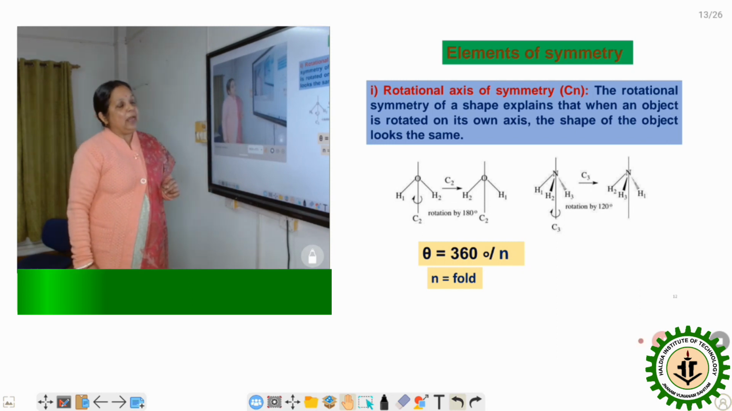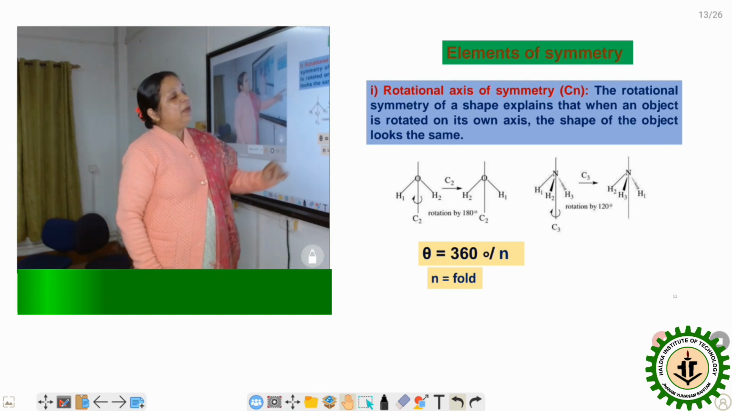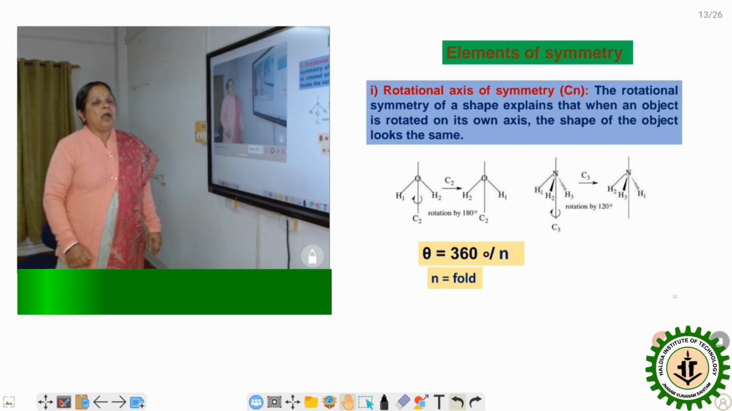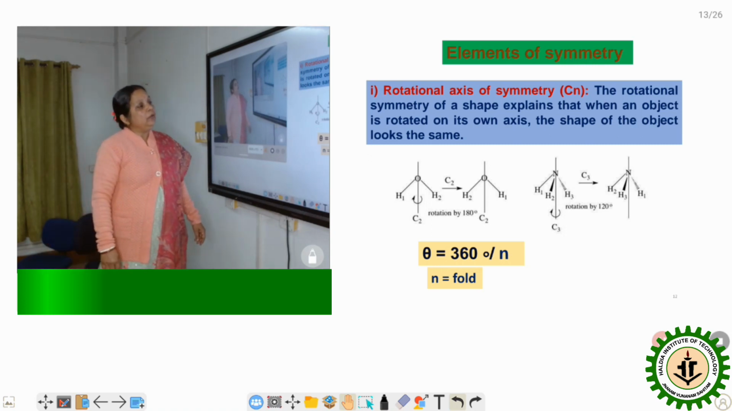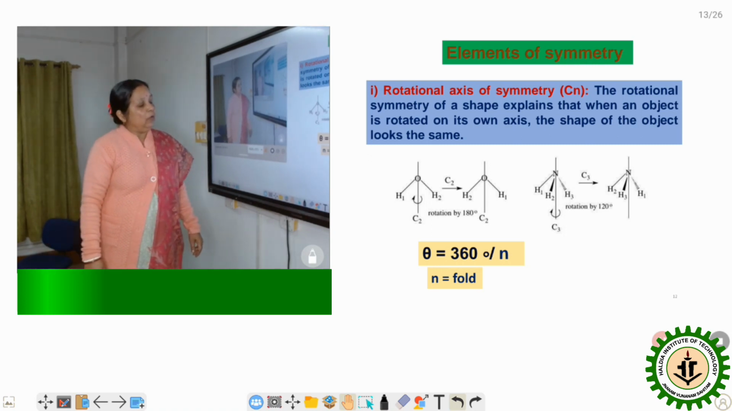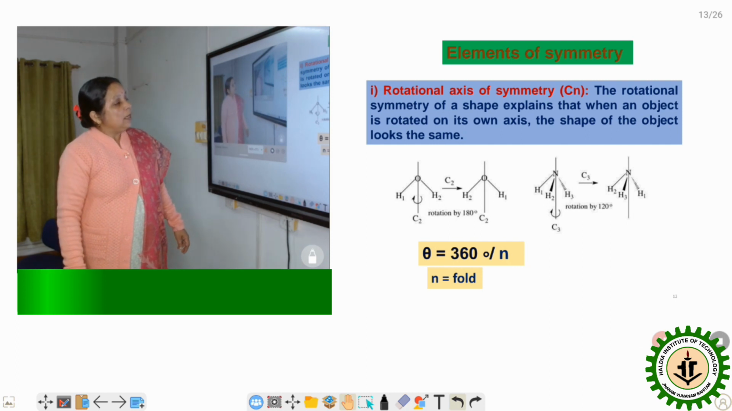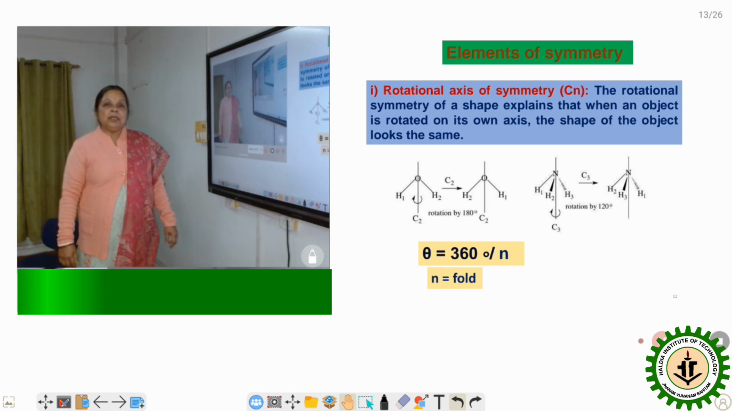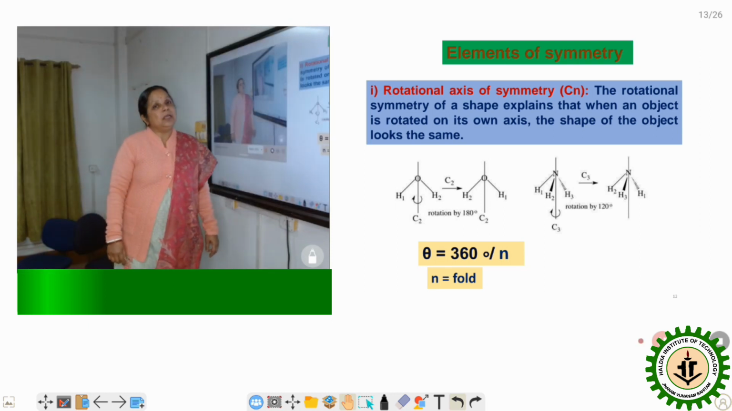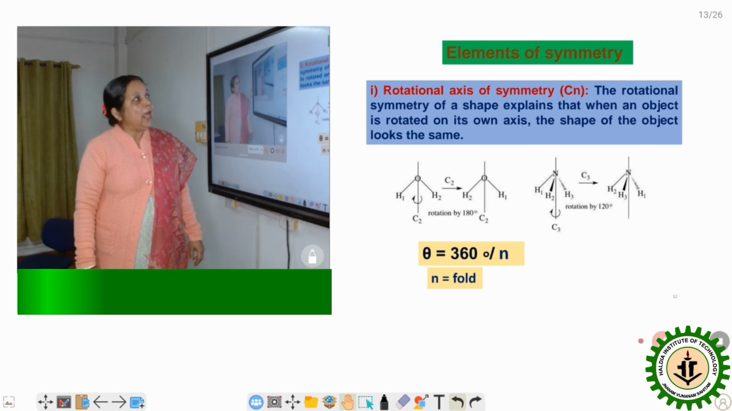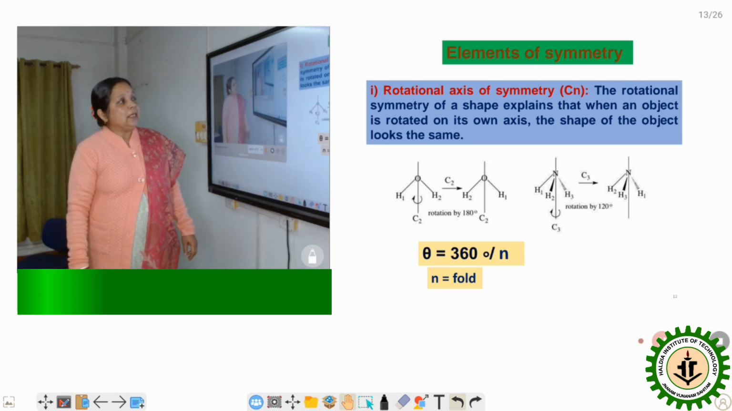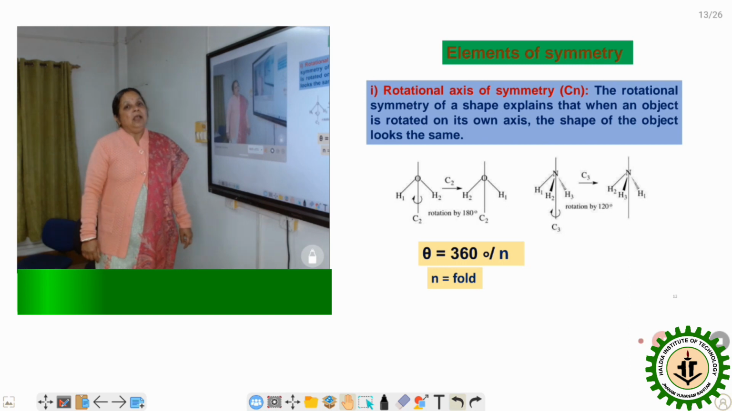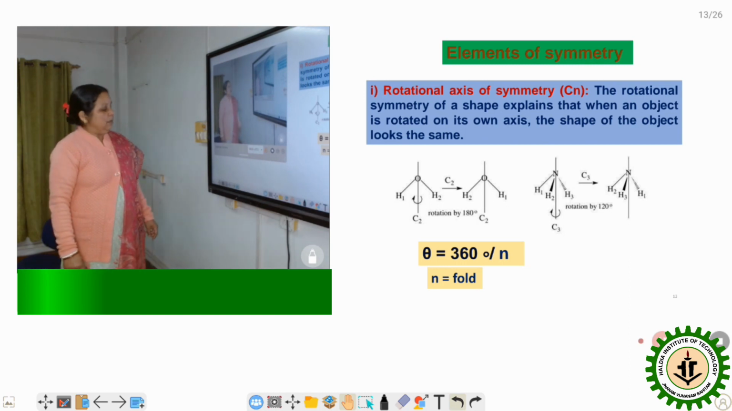And in the same manner, for the ammonia molecule, if I rotate the ammonia molecule by 120 degrees, then it will generate the same molecule. So therefore theta is equal to 120 degrees and n is equal to 360 divided by 120, that is equal to 3. So we can say that the ammonia molecule has a three-fold rotational axis of symmetry, or we can say the molecule has C3 symmetry present.